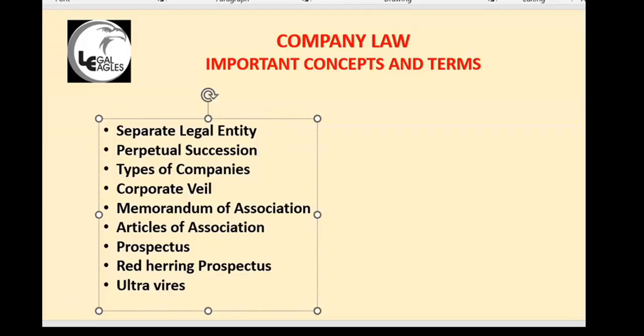Let us say in this case, Solomon and company, his wife died, because they died in 1900 itself. It is a very old case, an 1897 case. So they died in 1900 or 1910, whatever year it may be. So we can take them for granted and let us kill them. Solomon's wife died, but the company will still exist. The shares will be transferred to the legal heirs, or as per the will. Let us say they had a will, so the shares are transferred to somebody. They will become shareholders, but the company will be there in the same way.